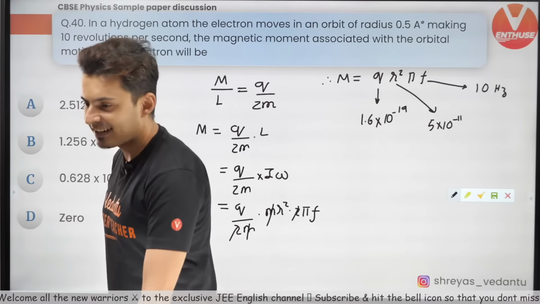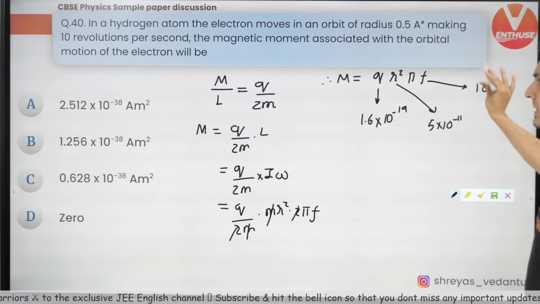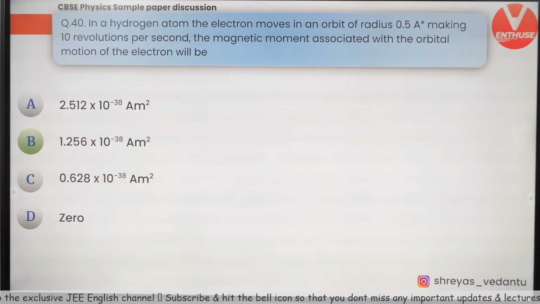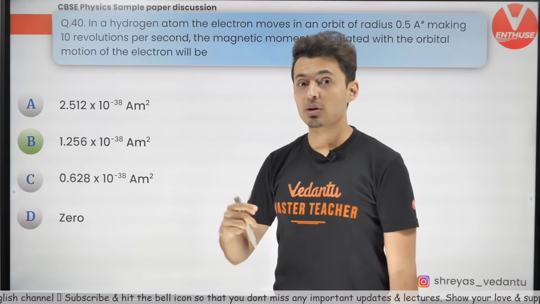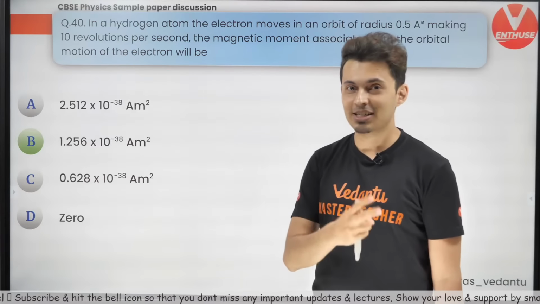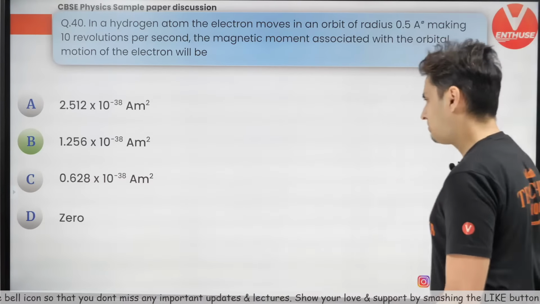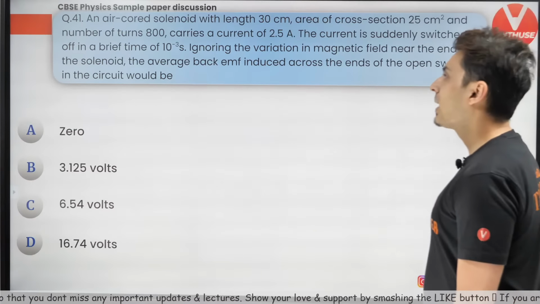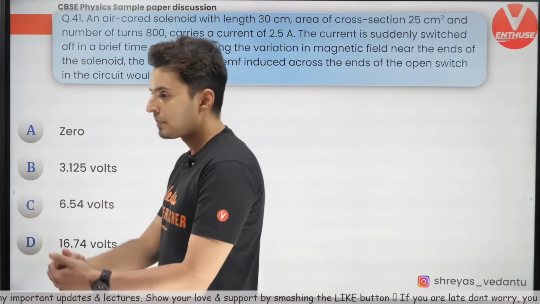Okay, clear guys? As simple as that. So just substitute the values, that's it, you will get the answer. Straightforward. You should know the formulas. Angular momentum, you should remember the formulas for moment of inertia, you should remember the formula m by L is q by 2m. If you remember it, that's it. Okay, moving on. Come on, let's do this.